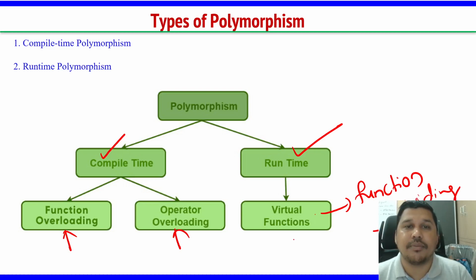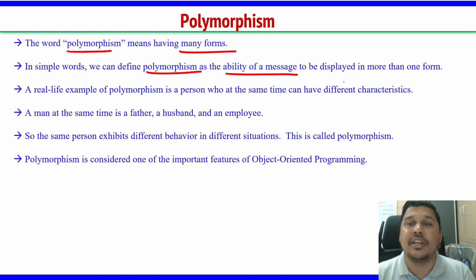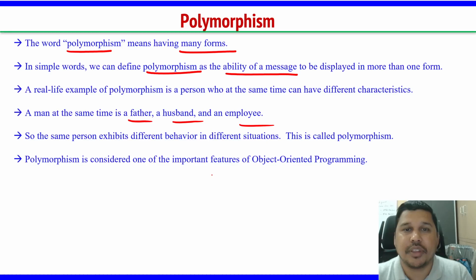Function overriding, right? So what is this polymorphism? The word polymorphism means having many forms. Poly, many forms, right? In simple words, we can define polymorphism as the ability of a message to be displayed in more than one form. An example: a man at the same time can be a father, husband, or an employee. Three different roles. But the best example is function overloading and operator overloading.